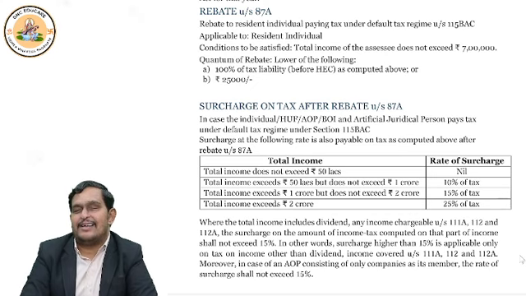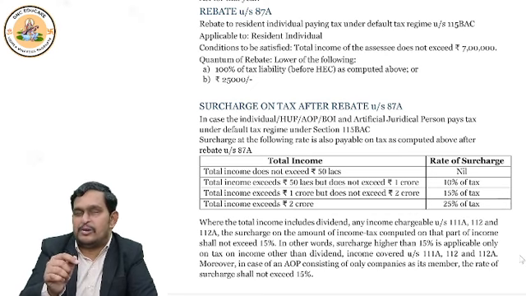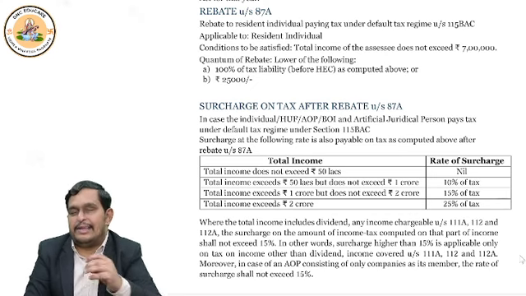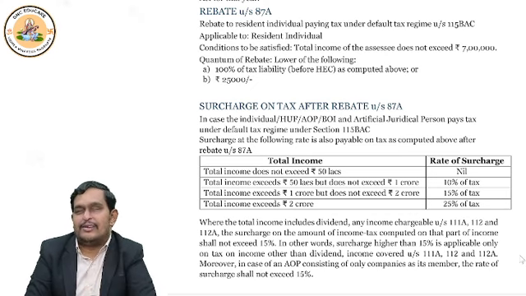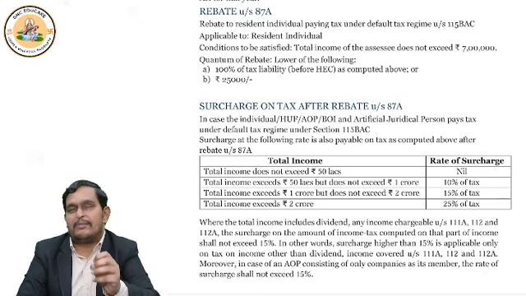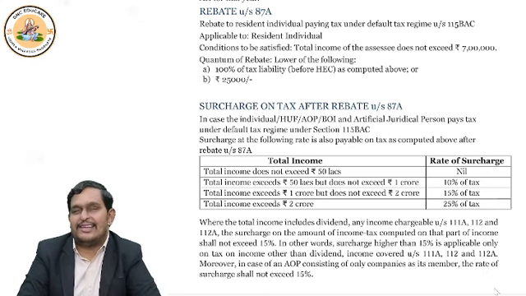Don't forget this. Tax plus surcharge once we do, then we will add health and education cess. This way tax liability is finally computed. But suppose you are earning income under section 112, long-term capital gain. Maybe you sold a building, you sold some plant and machinery. Oh, sorry, not plant and machinery, because it is a depreciable asset. So if you sold some building, jewelry, gold, or a painting, then section 112 will apply. Long-term capital gain.